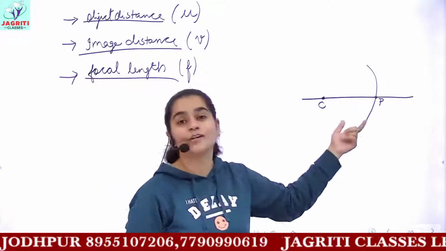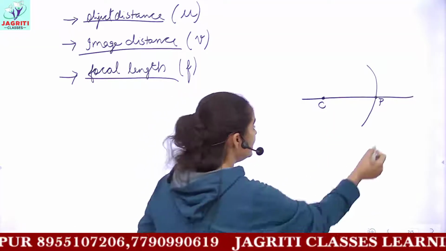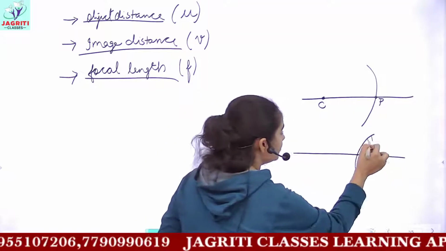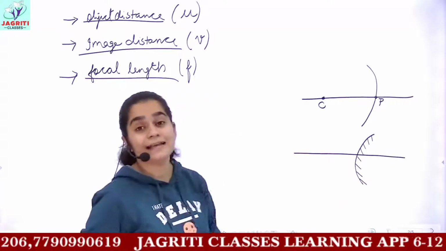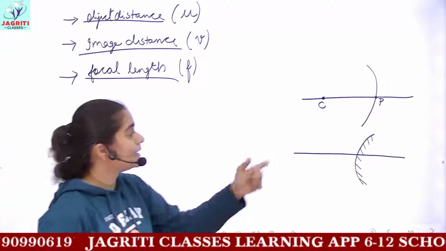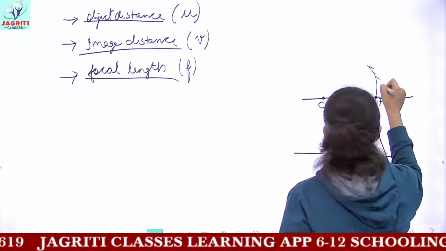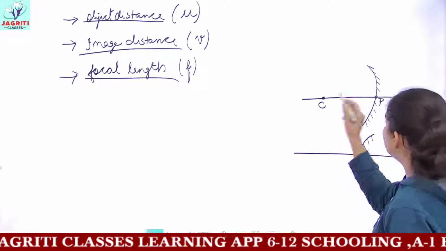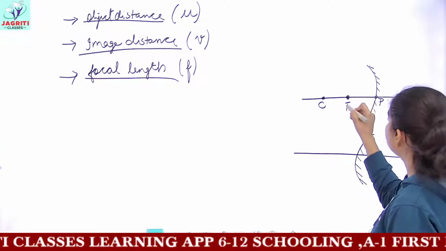And talking about convex mirror, principal focus is the point lying on the principal axis at which all the rays appear to meet, because convex mirror is a kind of diverging mirror. So when we are talking about convex mirror, we'll say principal focus is that point at which all the rays appear to meet, whereas in concave mirror you would have an actual point. And let's suppose here you have the point focus.